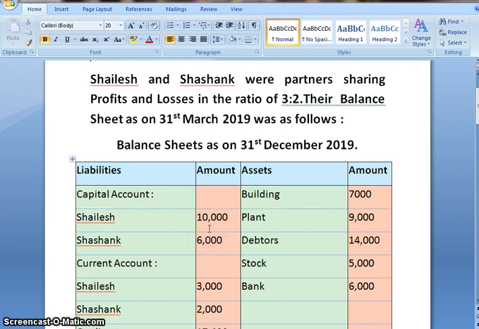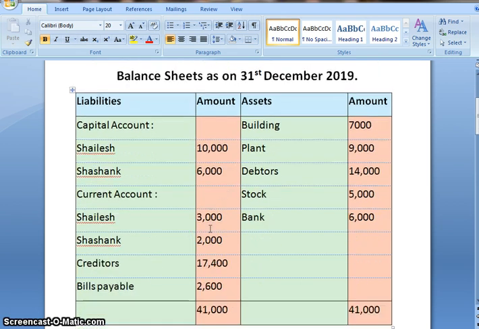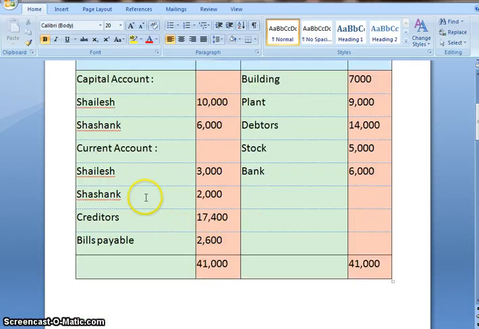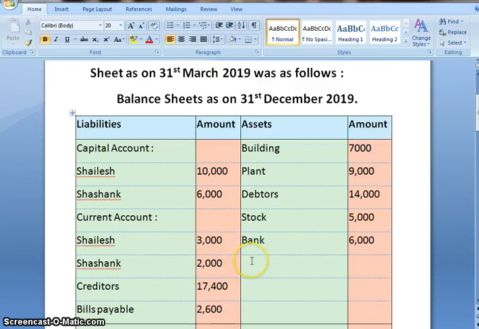When we have a look at the balance sheet, on the liability side we have capital account of partners, current account of partners, creditors and bills payable. On the asset side we have building, plant, debtors, stock and bank.